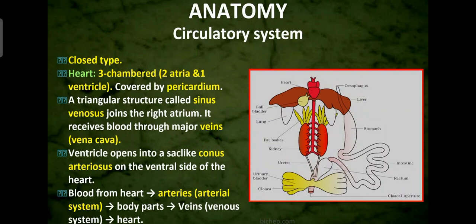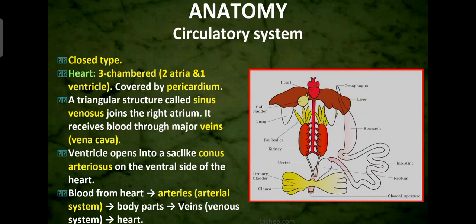So just to remember, the sinus venosus receives the blood through the major vein, that is the vena cava. Then when the atria receive the blood, it goes to the ventricle. Then the ventricle opens into the sac-like conus arteriosus on the ventral side of the heart. So as an overall summary, just remember this last point: blood from the heart goes into the arteries. Clear? So arteries provide the blood to all the parts of the body.